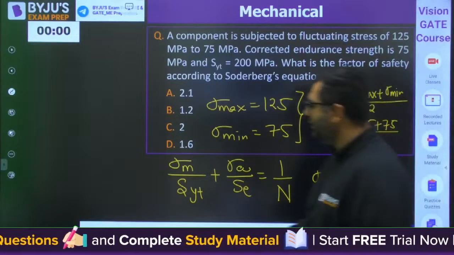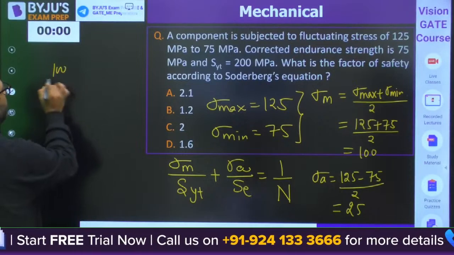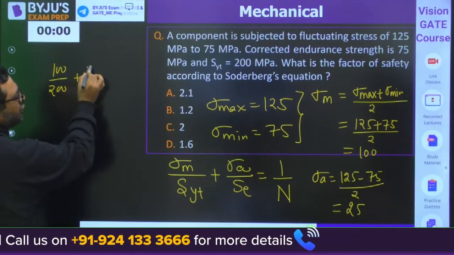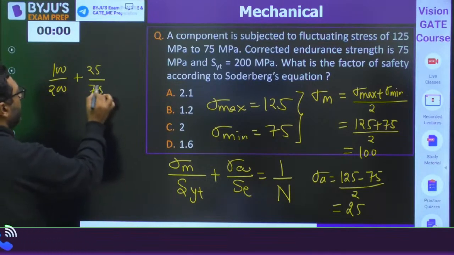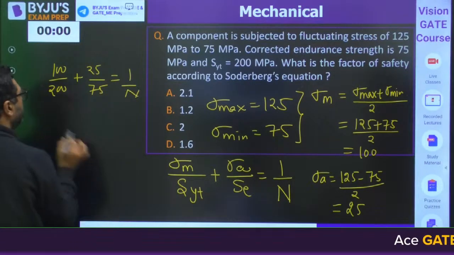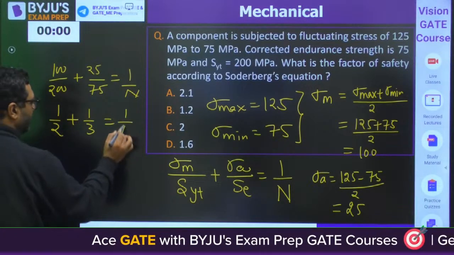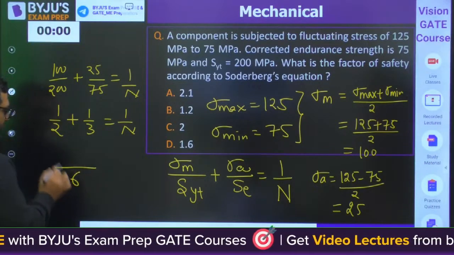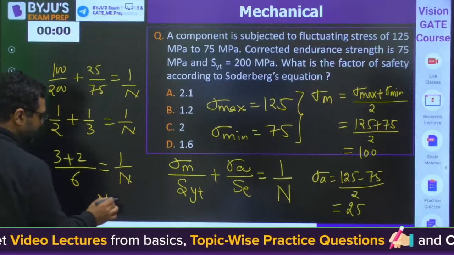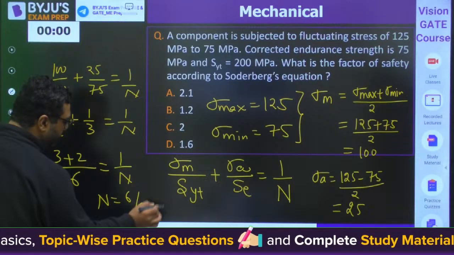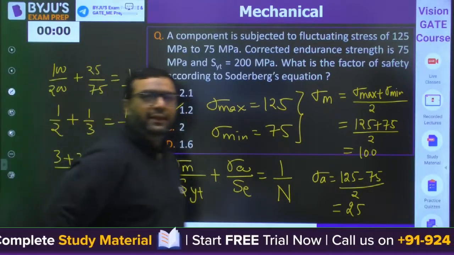So when you have these two values, you will say 100 by 200 plus 25 by 75, since the yield strength is 200 and the endurance limit is 75. And you need to find out the factor of safety. You can see it is 1 by 2 plus 1 by 3 is 1 by N. So I feel 3 plus 2 by 6 is 1 by N. So N is 6 by 5. I feel it is 1.2. B is the right answer.